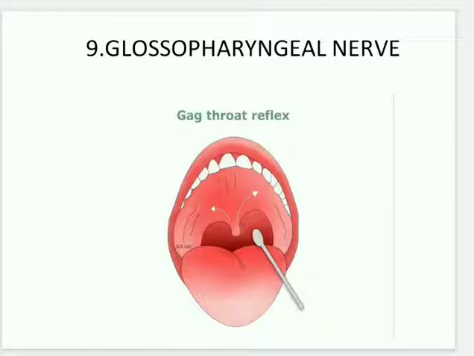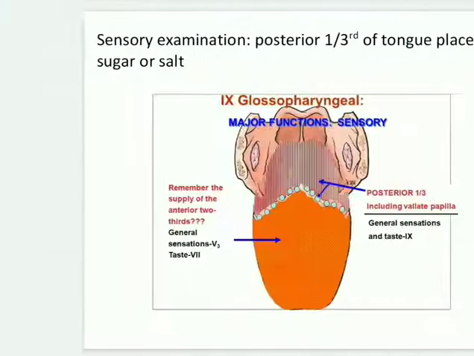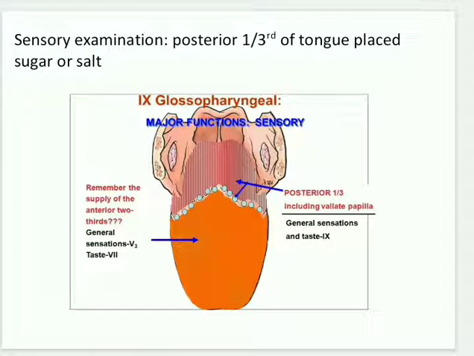If there is no gag, or absent gag reflex, it might be a loss of sensation. You can do the sensory examination by placing salt or sugar at the posterior one third of the tongue.